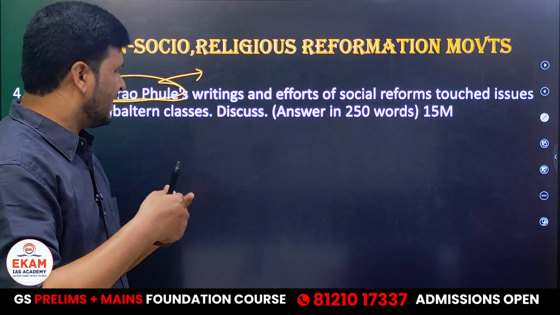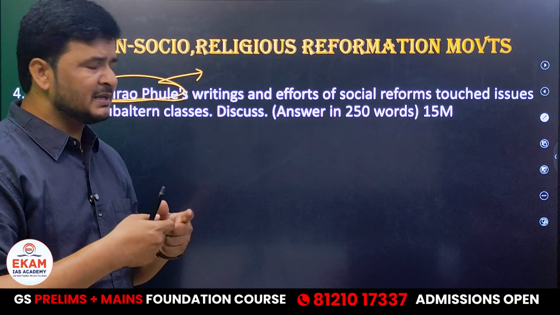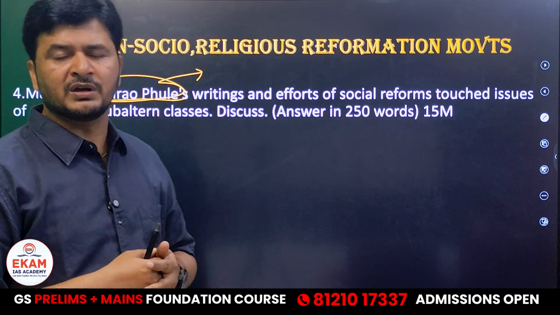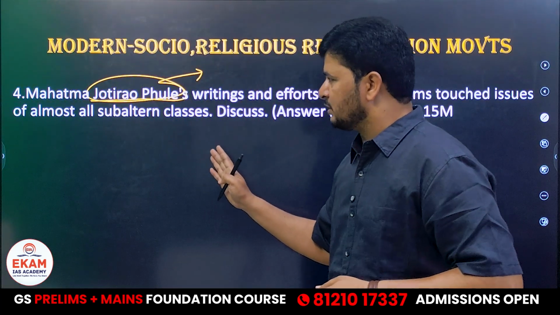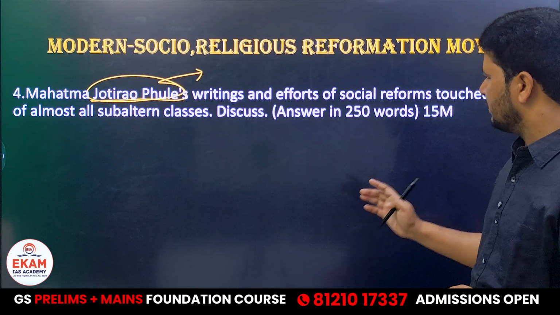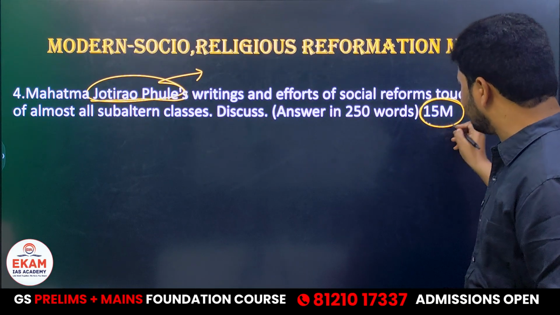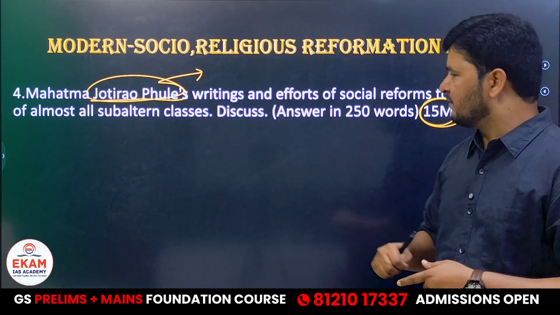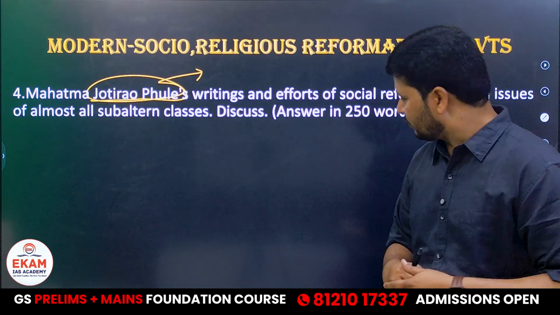So I would say because of news we found a question from socio-religious reformation movements, especially from Jyotiba Phule. So the fourth question goes, this particular question asked for 15 marks. So 10 marks, then you have to write 150 words. When it comes to 15 marks, then you have to write 250 words.